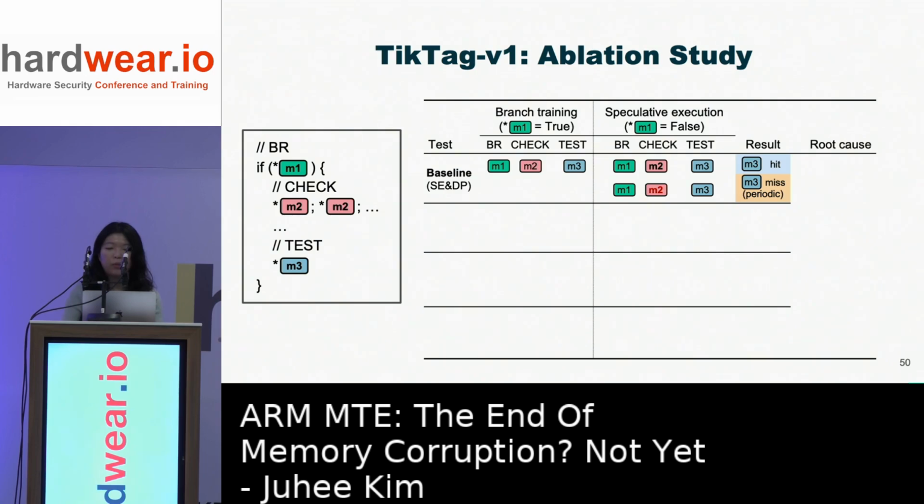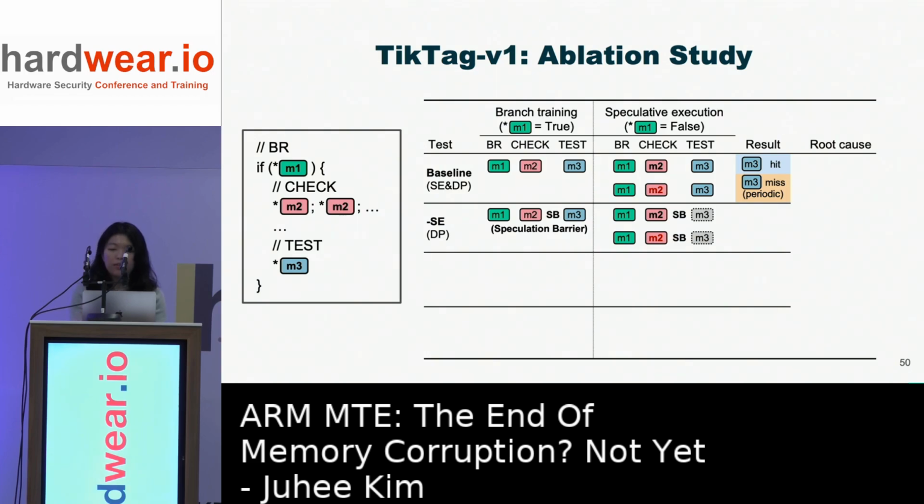So in the baseline, where both speculative execution and data prefetching are enabled, when M2 had a valid tag, M3 was a cache hit, while with an invalid tag in M2, M3 was periodically a cache miss. Next, we disable speculative execution for the test block by inserting a speculation barrier before the test.